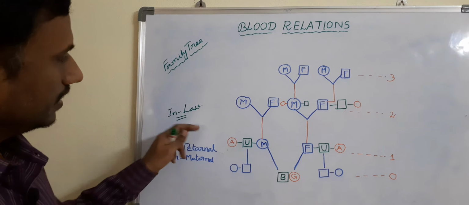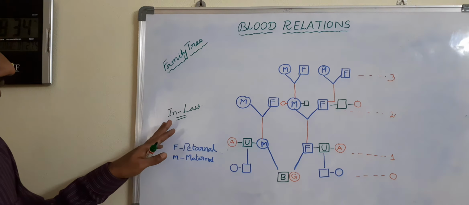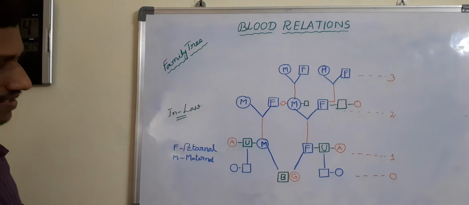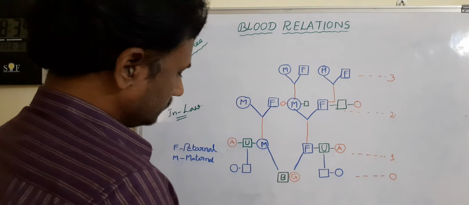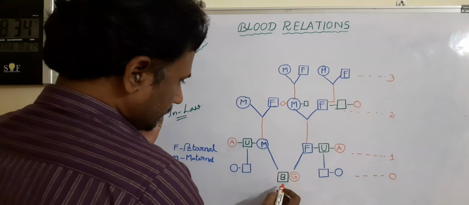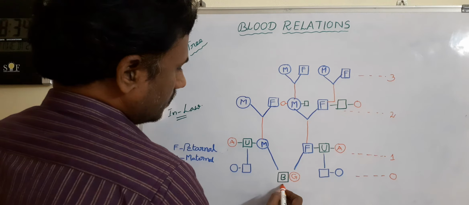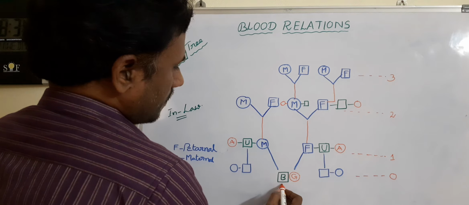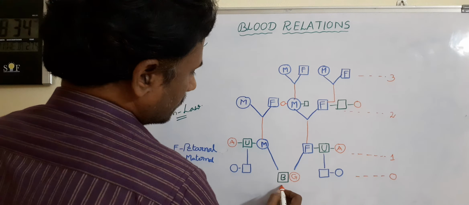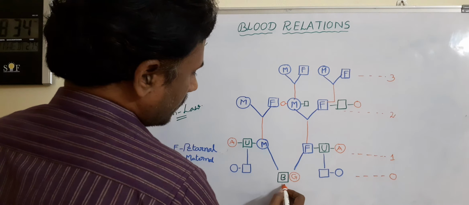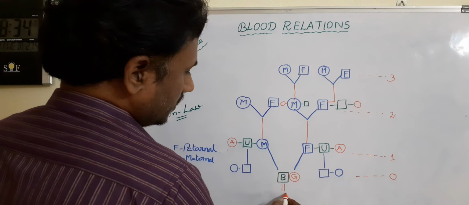Now coming to in-law. In-law means two different families joined, may connected through marriage. Means suppose for example this boy is married, then definitely whom he has to marry?